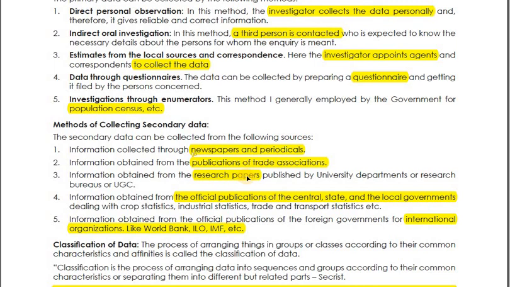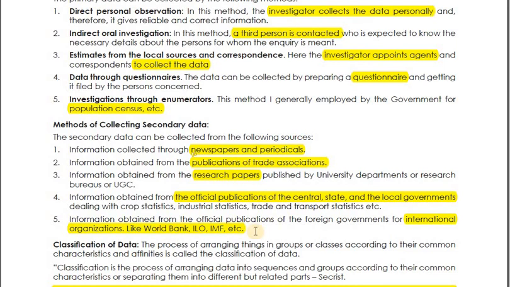Then research papers published by UGC or some research bureaus or good universities can also be useful for collecting secondary data. Official publications of state, central and local government are available mostly on their websites. This includes information or statistics about crop production in the country, industry, trade, transport statistics and all.